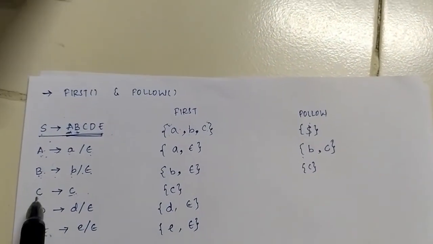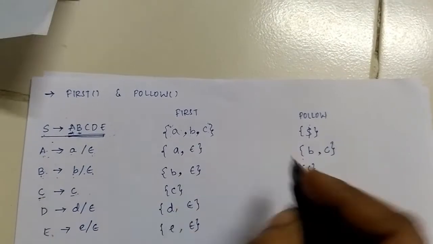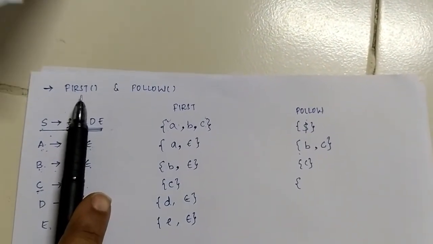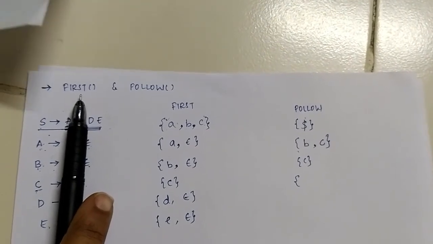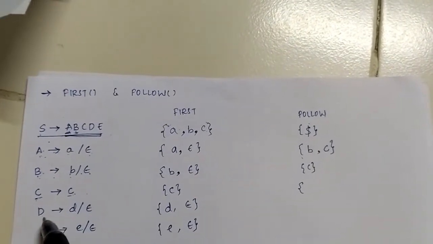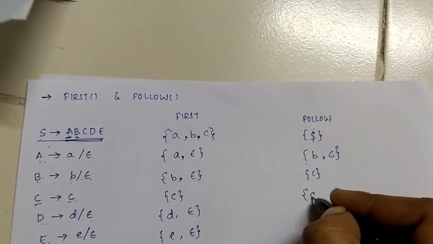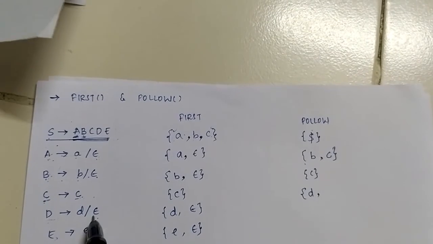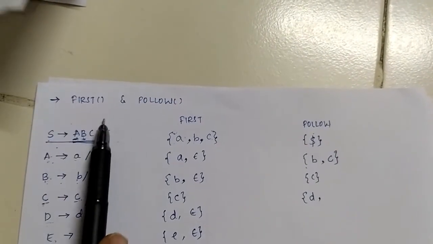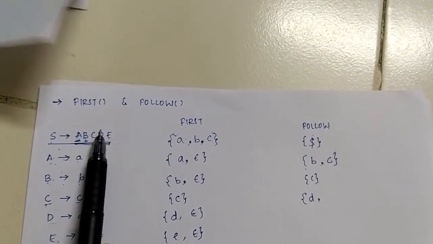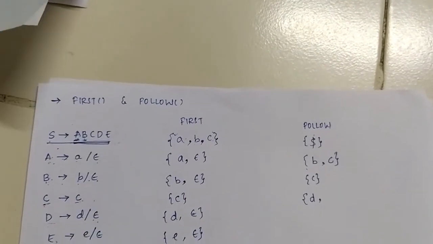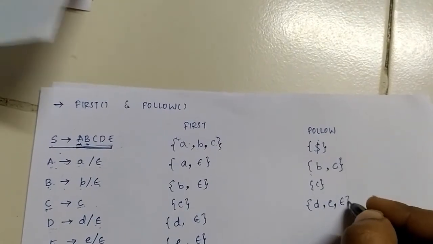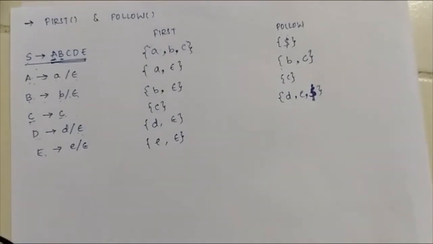Okay. Now coming to follow of C. So what is follow of C? Follow of C is capital D here. So let's see what is the first of D. First of D is d and it is also epsilon. So when I replace this with epsilon, C is followed by E. What is first of E? It is e and epsilon. In both the cases, there is.